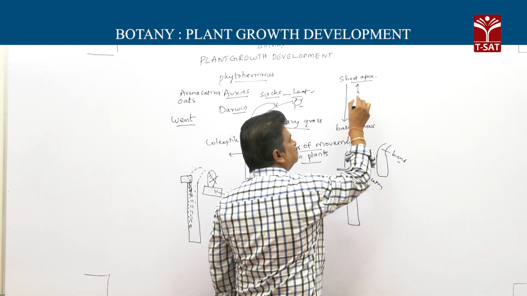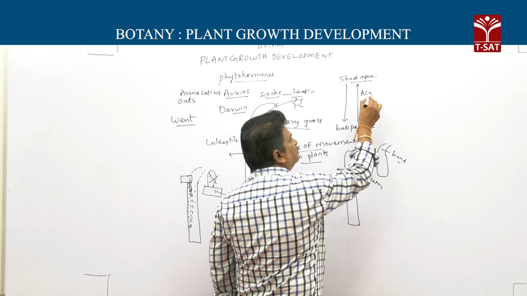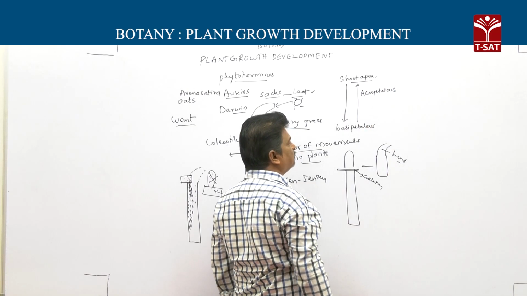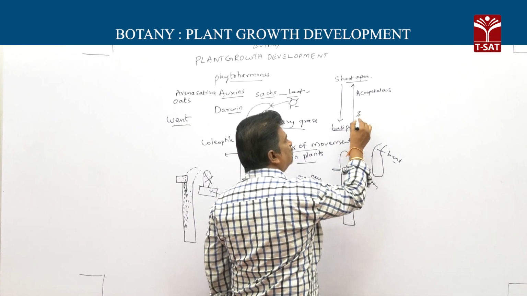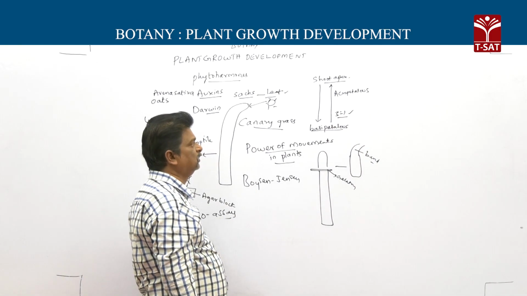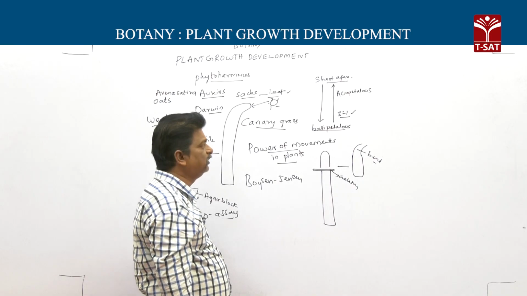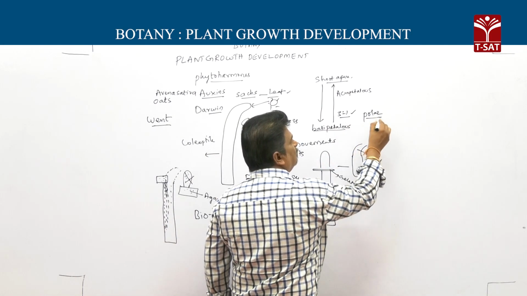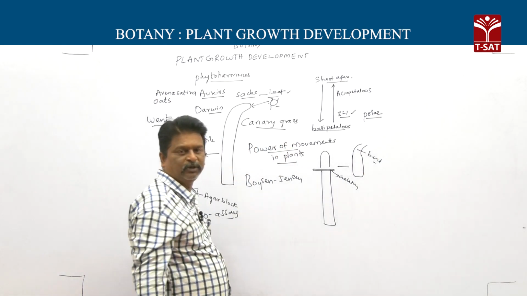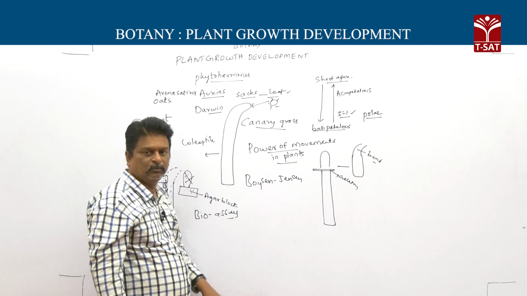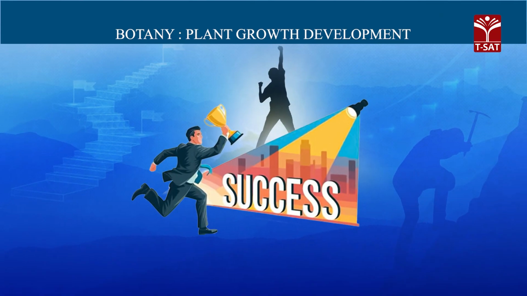Some auxins also migrate upwards, called acropetal. But basipetal is dominant. This movement is 3:1. So they move from one end to the other end, so rightly these are called polar movements.